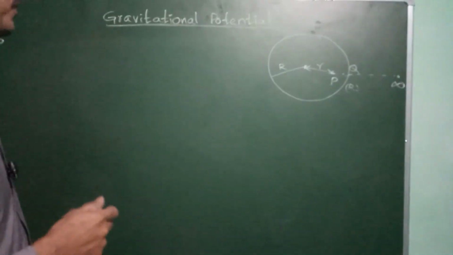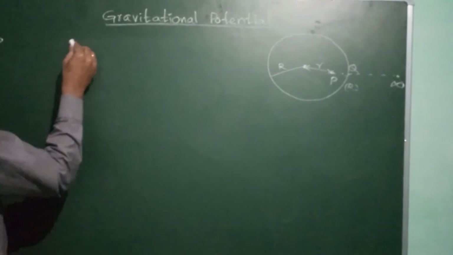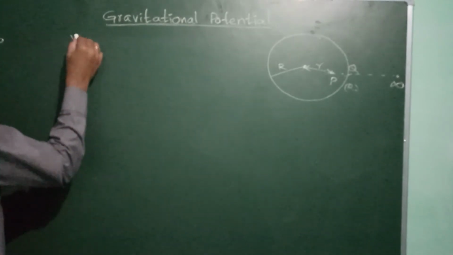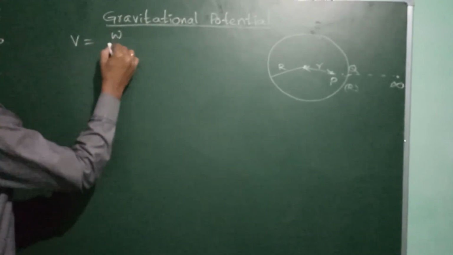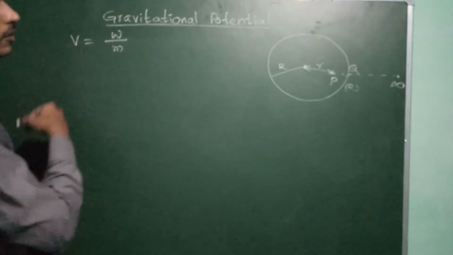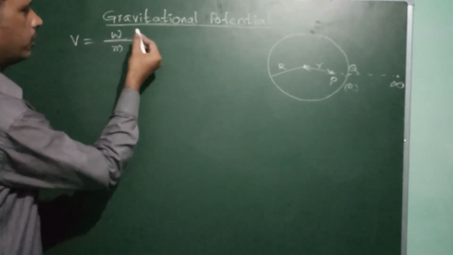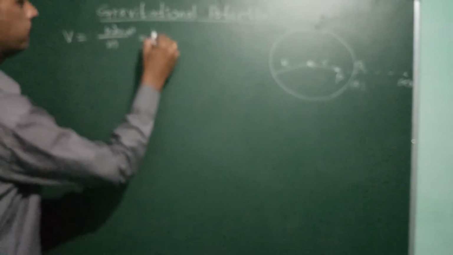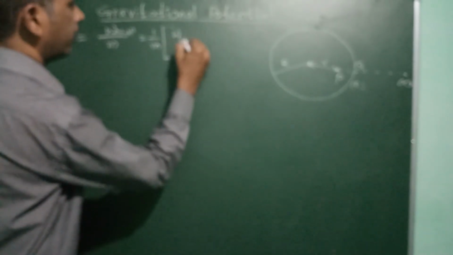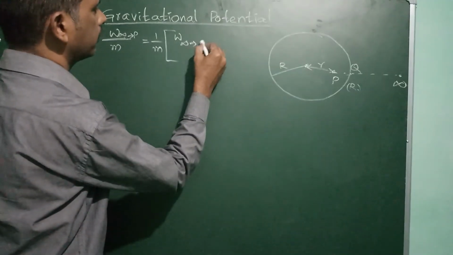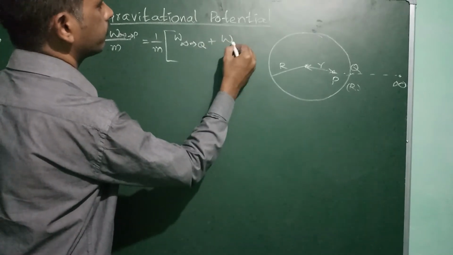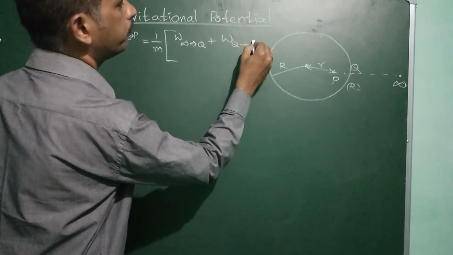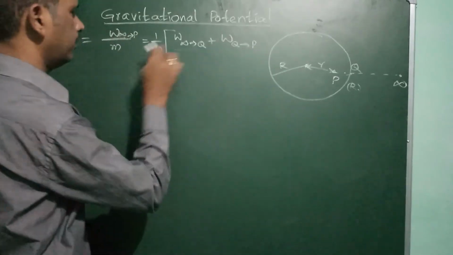Now we can write the gravitational potential V is equal to the work done on unit mass, from infinite to P. This work done we can divide into two parts: 1 by m into work done from infinite to Q, plus work done from Q to P, divided by m.